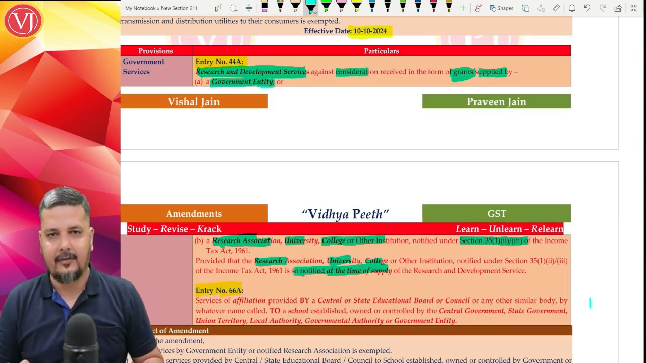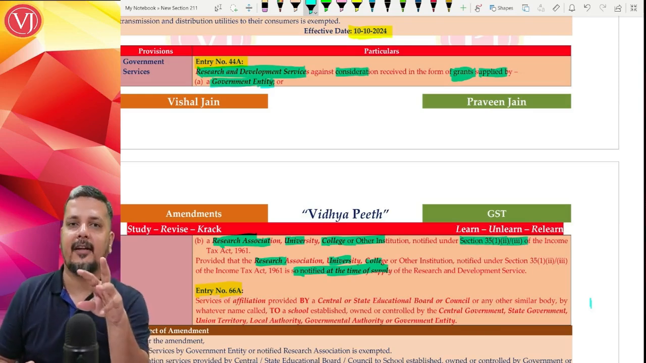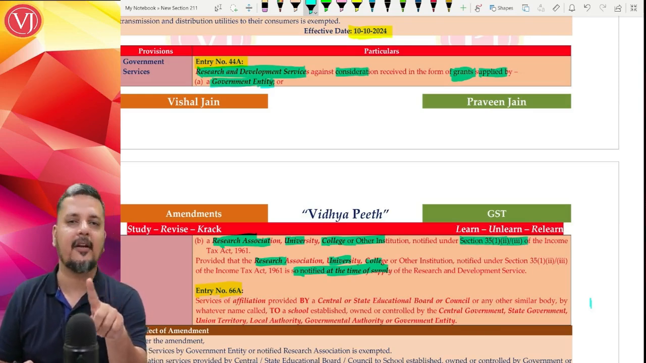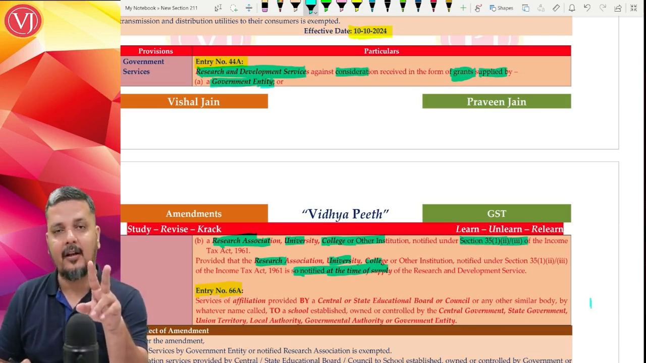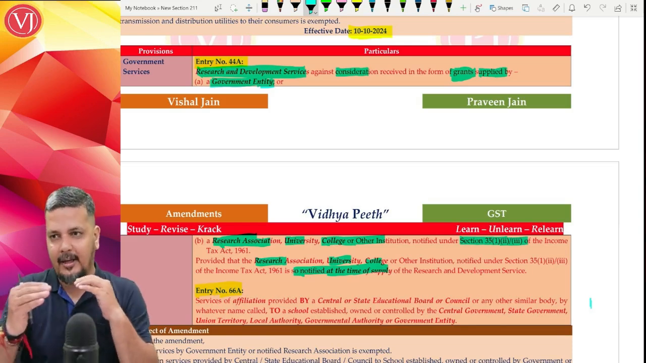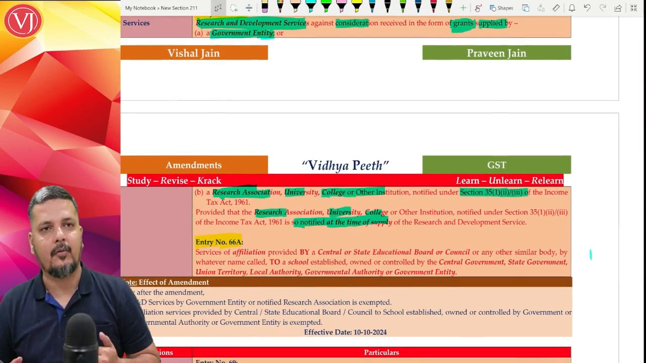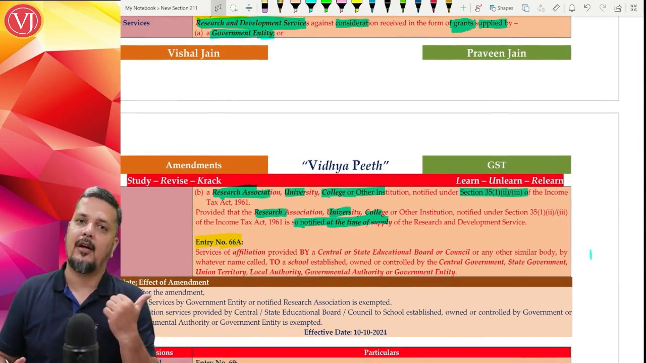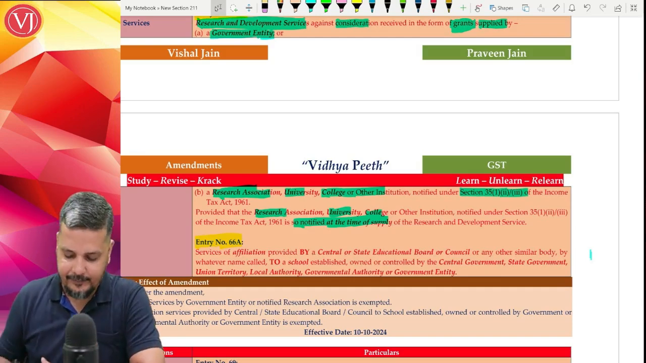So this is only a clarification. When they should be notified? We are talking about the second category. Either R&D services supplied by government entities, one point. Second point is research association, universities, college, etc., which are notified under section 35. So when they should be notified? At the time of supply, they should be notified. Not every day. Supposing a new research association is notified today and the time of supply was earlier, then it is taxable because notification has come only as on date.